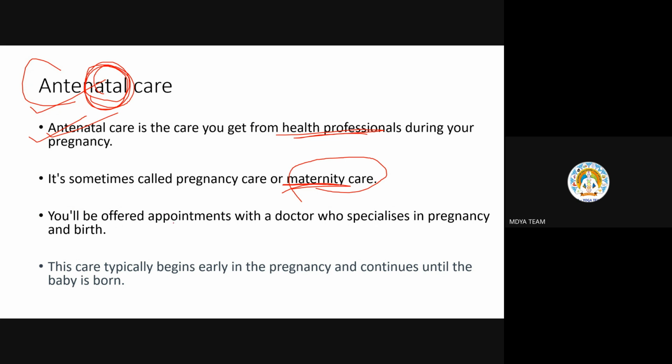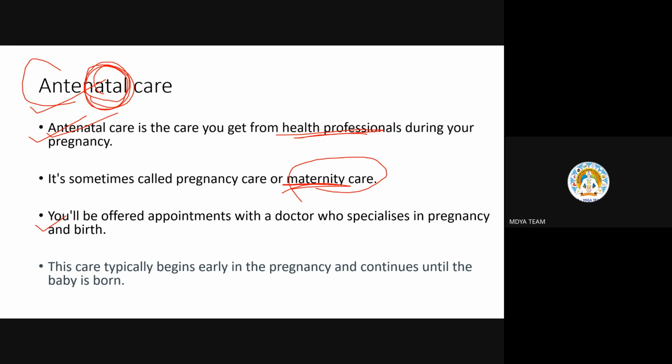You will be offered appointments with a doctor who specializes in pregnancy and birth. In one word, you can say gynecological doctors or gynecologists, whom you can go to and take proper tips and advice for the proper development of your embryo. So these are the appointments taken with the specialist.